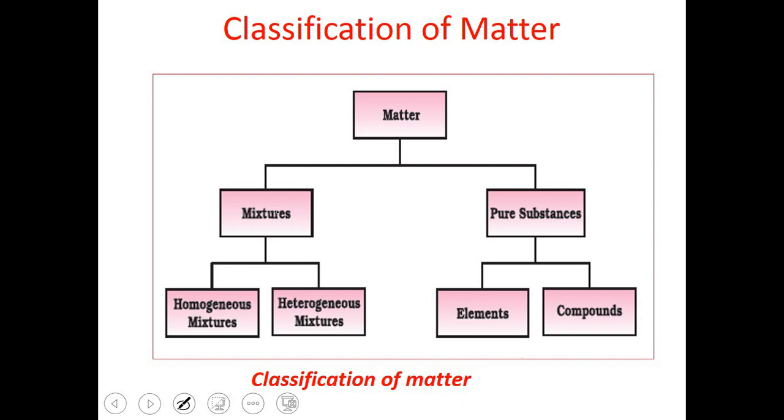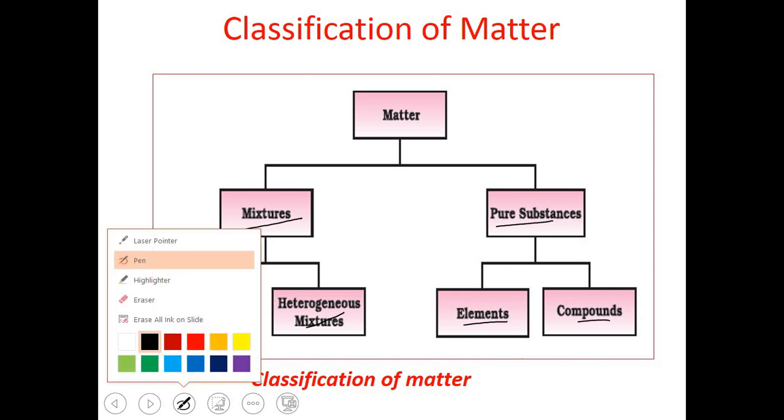Now I want to discuss about the classification of matter. Students, matter can be classified into two categories. They are mixtures and pure substances. And mixtures can again be classified as homogeneous mixtures and heterogeneous mixtures. And pure substances again can be classified as elements and compounds. So, we will discuss this classification in detail.